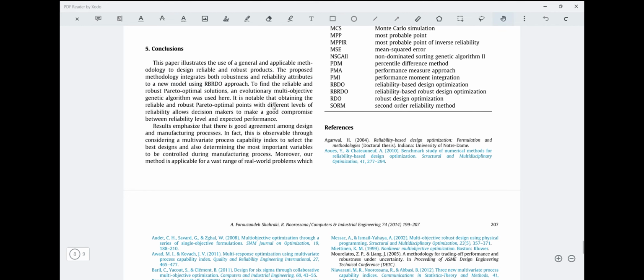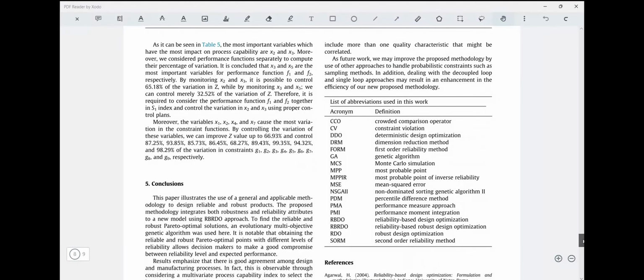One thing that is notable is that the reliable and robust Pareto optimal points with different levels of reliability allow decision makers to make a good compromise between the reliability level and the expected performance. So there is a good agreement between the design and the manufacturing process. And this can be used in a vast range of real life problems all around our surroundings.